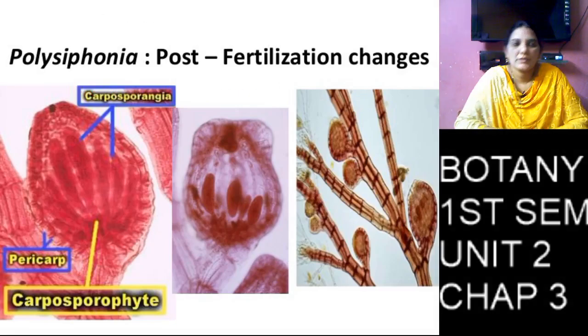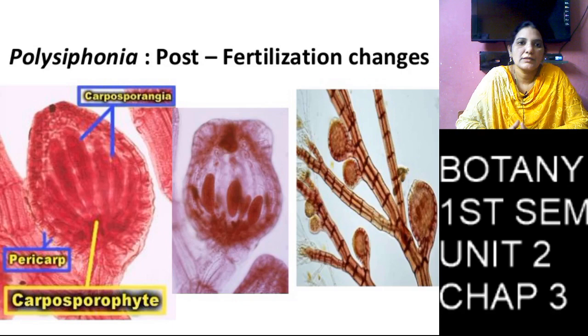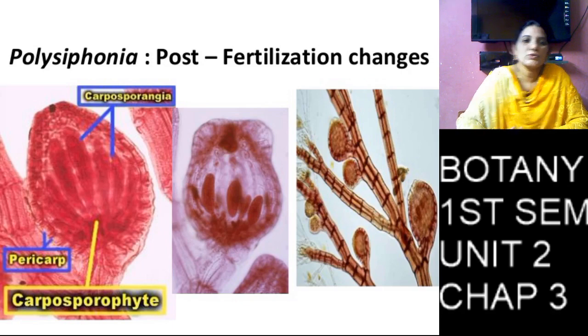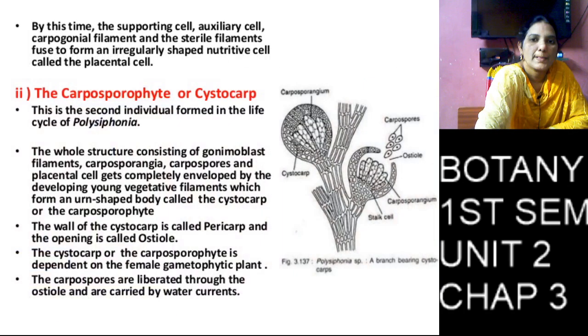This is a flower-vase-shaped structure, and this is called the cystocarp.